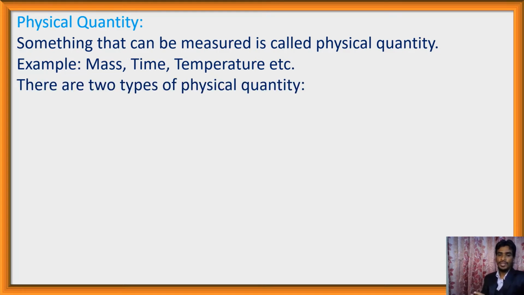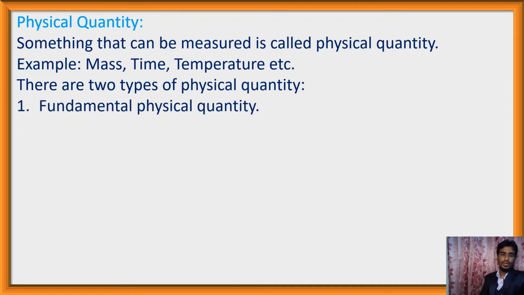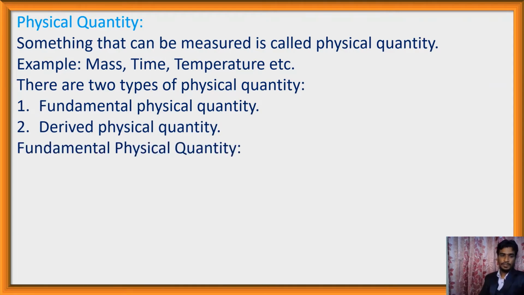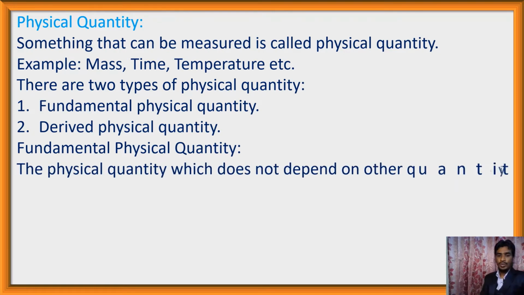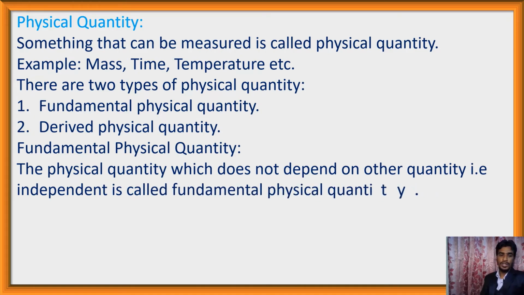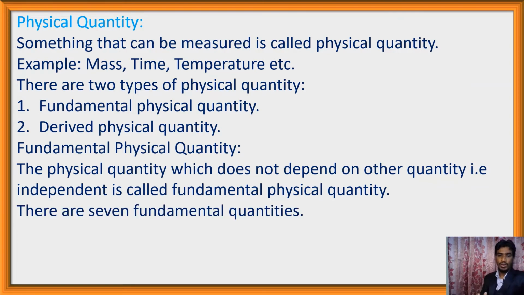There are two types of physical quantity. One, fundamental physical quantity, and two, derived physical quantity. The physical quantity which does not depend on other quantity, that is independent, is called fundamental physical quantity. And there are 7 fundamental quantities.